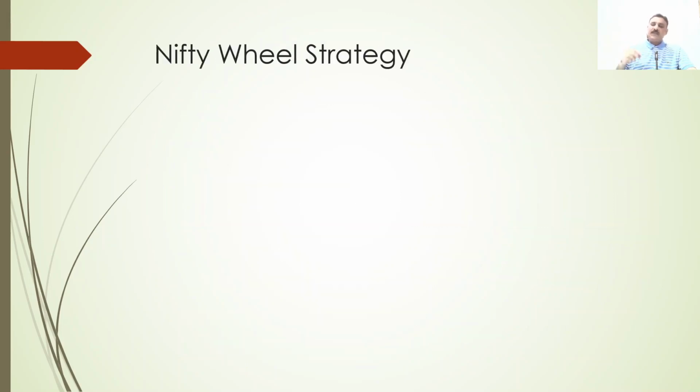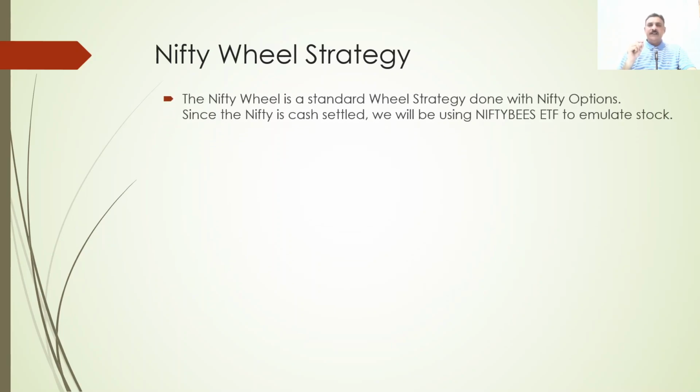Okay, let us go through the Nifty wheel strategy. In the previous slide you have seen 4650. Just remember that the 4650 comes into picture in the Nifty wheel strategy also. So let us see what a Nifty wheel strategy is. Nifty wheel is a standard wheel strategy done with Nifty options. Since the Nifty is cash settled, we will be using the Nifty Bees ETF to emulate the stock, because that is what I told you previously. You cannot buy Nifty, right? All these are cash settled. You don't have any physical delivery of Nifty, right? So just to have that physical delivery part, we are going to emulate it with the Nifty Bees ETF.